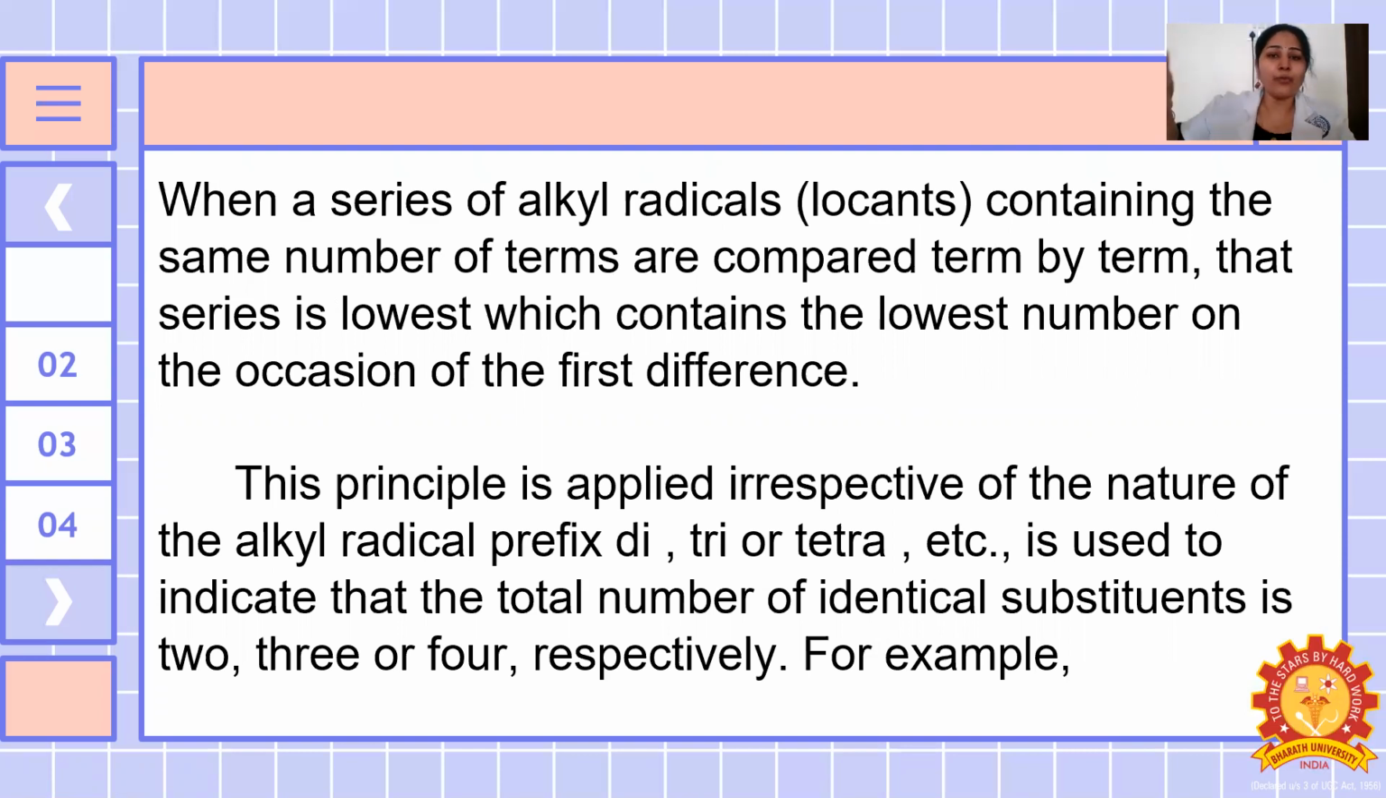That is, when a series of alkyl radical locants containing the same number of terms are compared term by term, that series is lowest which contains the lowest number on the occasion of the first difference. This principle is applied irrespective of the nature of the alkyl radical prefix, di, tri, tetra, etc. It is used to indicate the total number of the identical substituents, that is 2, 3, 4 respectively.